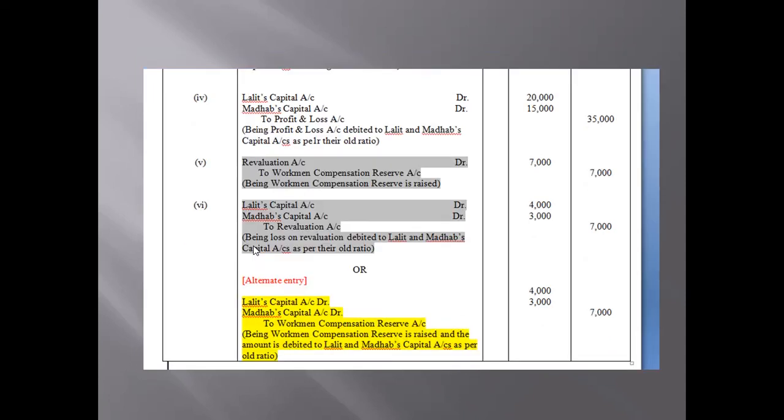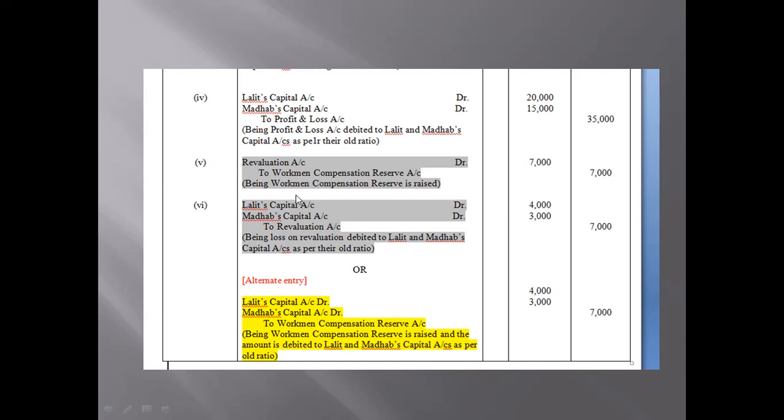Now, moving towards the 5th journal entry, we have revaluation account, debit to workmen compensation reserve. As you can see here, this 5th and 6th journal entry, instead of passing these, we can pass a single journal entry also for this. That's why I have marked this 5 and 6 with this gray color here, and the alternate entry with the yellow color. You can pass either of these two. This entry 5 and 6 are the part of the same entry.